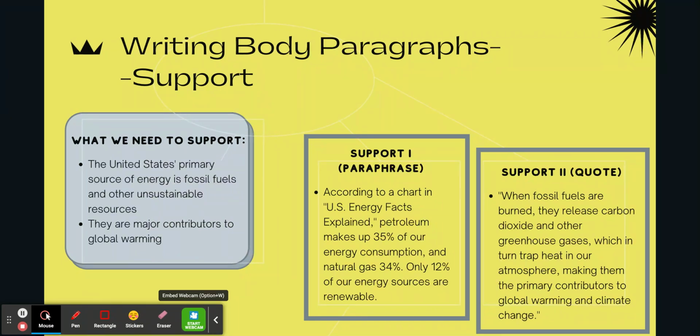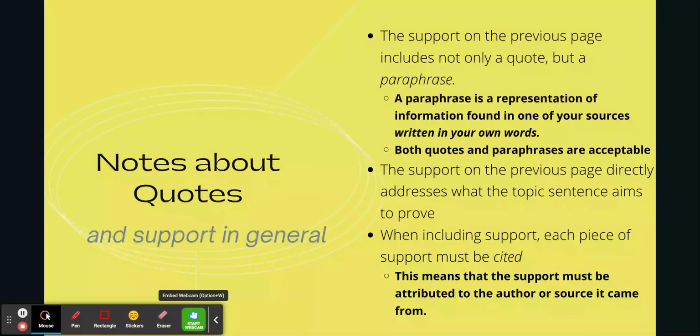supports the second part of that topic sentence, and it is a quotation from the National Geographic article. It reads, when fossil fuels are burned, they release carbon dioxide and other greenhouse gases, which in turn trap heat in our atmosphere, making them the primary contributors to global warming and climate change. So let's see how to put that all together.